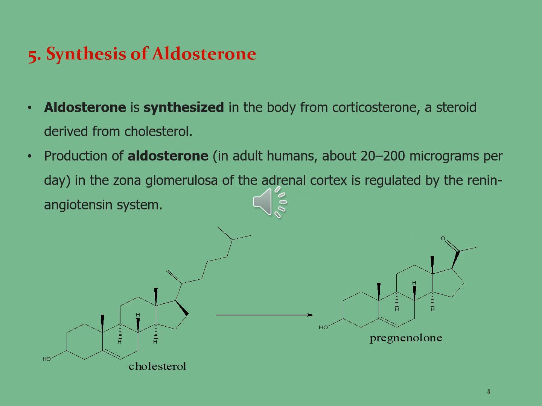Synthesis of aldosterone. Aldosterone is synthesized in the body from corticosterone, a steroid derived from cholesterol. The production of aldosterone in adult humans is about 20 to 200 micrograms per day in the zona glomerulosa of the adrenal cortex, regulated by the renin-angiotensin system. So, in the first step, the cholesterol is converted into pregnenolone in the presence of a specific enzyme.